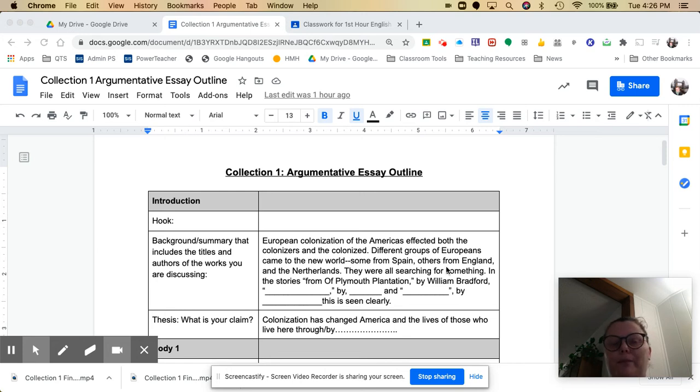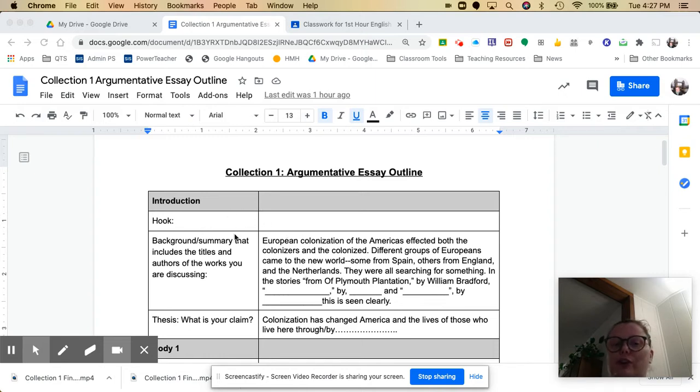Okay, good morning. So this is some basic instructions on how to complete your argumentative essay outline. Now, I've done some sample things in here that won't be in your copy. So if you fill this out and you fill out each of these boxes in complete sentences that flow together, you will basically have written your essay, but it's chunked into pieces so you can work on a piece and then come back later and work on another piece just to make life a little easier.